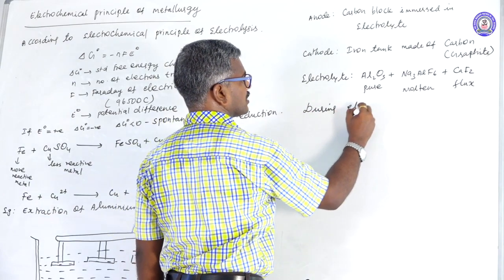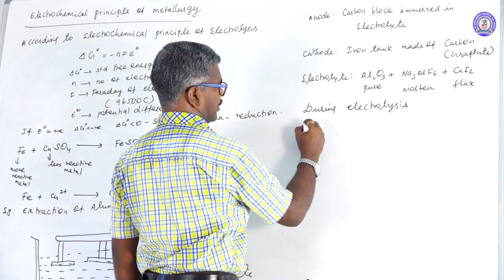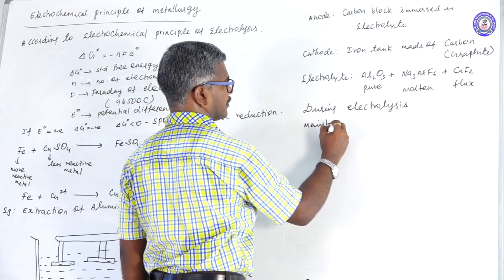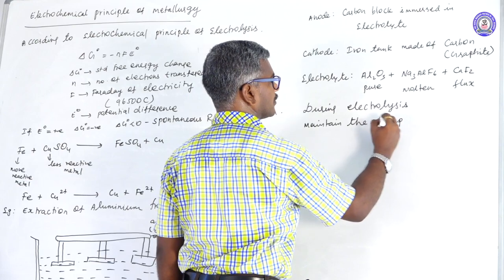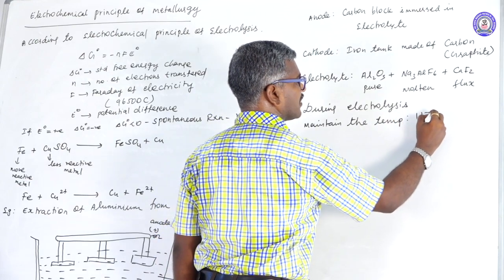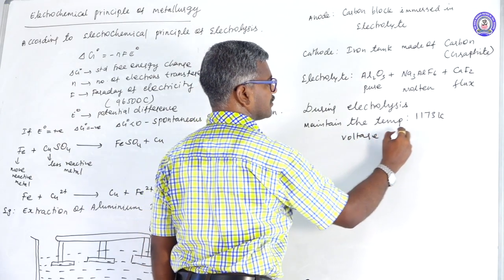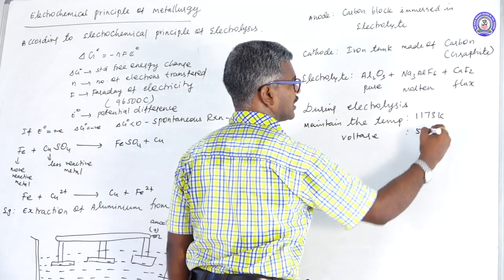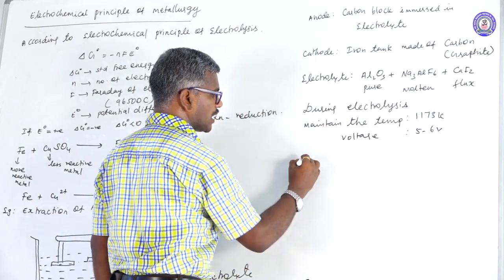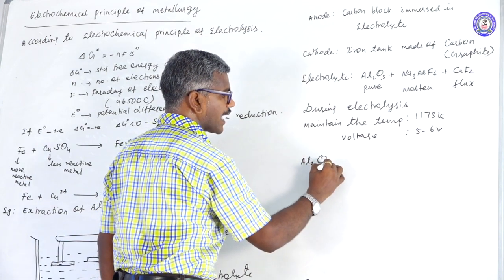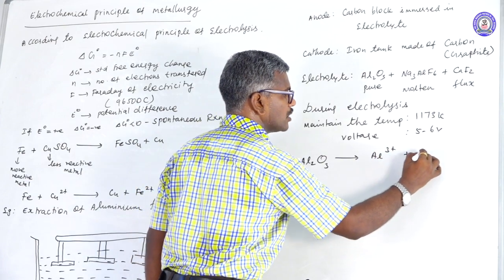During the electrolysis, maintain the temperature at 1173 Kelvin, with a voltage of 5 to 6 volts. During the electrolysis, pure alumina gets ionized to form Al3+ and O2-.